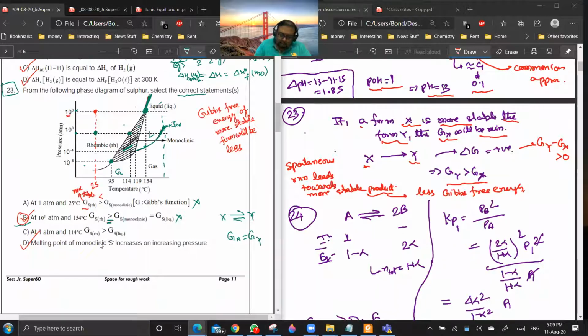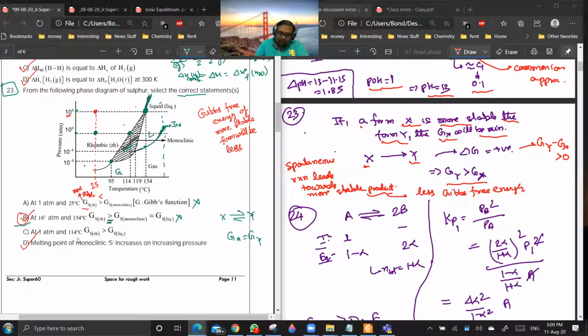But they're asking rhombic and liquid. You see the liquid phase is somewhere here, and liquid is not here. Liquid will have more Gibbs free energy than either of these two forms, rhombic and monoclinic. At 1 atm and 114 degree centigrade temperature, rhombic and monoclinic are the more stable forms.